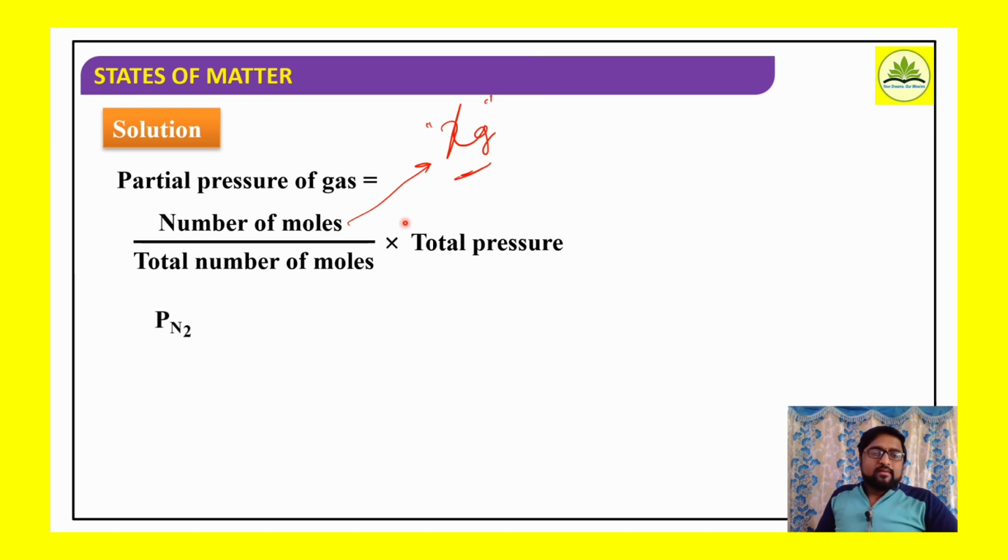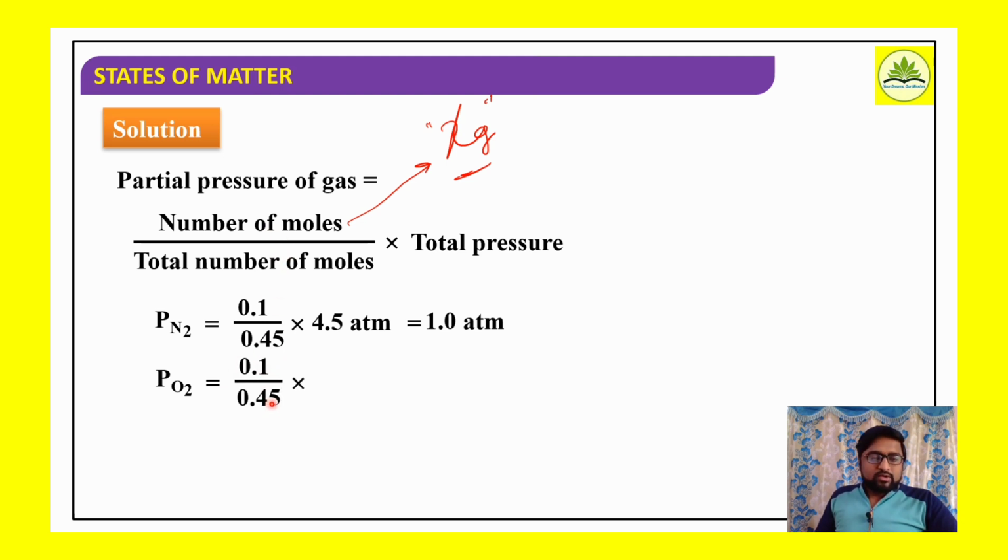Okay, well, so PN2, partial pressure of nitrogen, is equal to number of moles of nitrogen, 0.1, divided by total number of moles, how much? 0.45 into total pressure 4.5 atmosphere. So if you simplify, it will be 1 atmosphere. Partial pressure of nitrogen is 1 atmosphere. Similarly, partial pressure of oxygen is equal to 0.1 divided by 0.45 into total pressure 4.5.